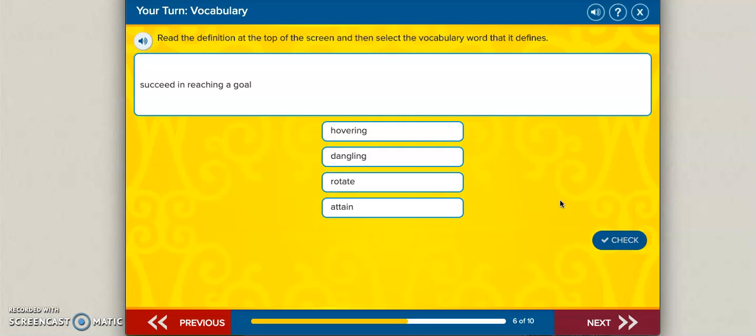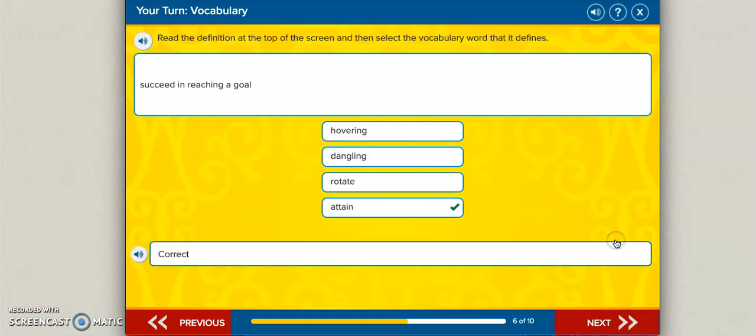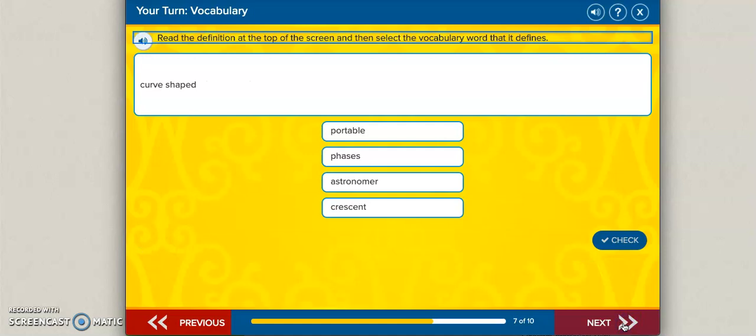Again, if you don't know which one it is, take the ones out that you know are not the right answer and try and narrow down your choices. It is attain. If you reach a goal, you attain a goal. Fantastic.